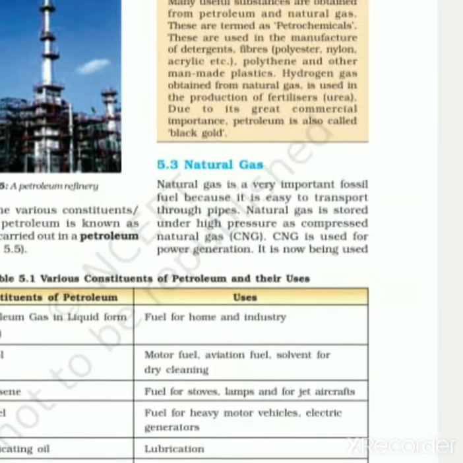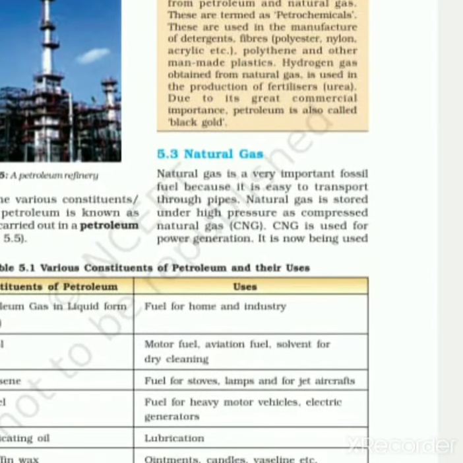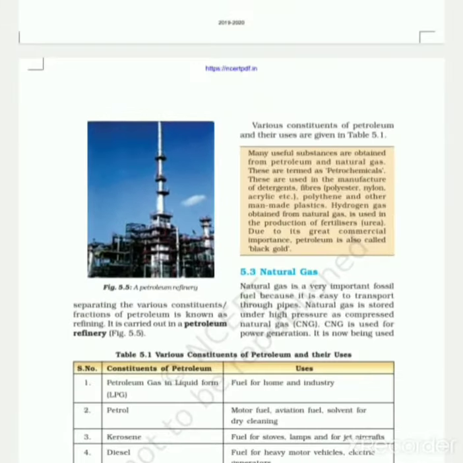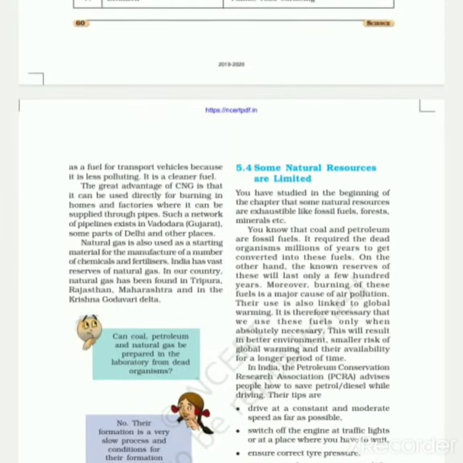Next, we will study a little bit about natural gas. Natural gas is a very important fossil fuel because it is easy to transport through pipes. Natural gas is stored under high pressure as compressed natural gas, that is known as CNG. CNG is used for power generation. Now let us go to the next page. It is now being used as a fuel for transport vehicles because it is less polluting. It is a cleaner fuel.